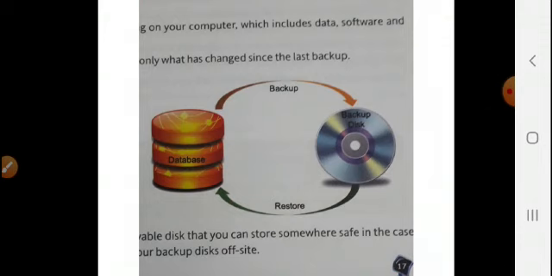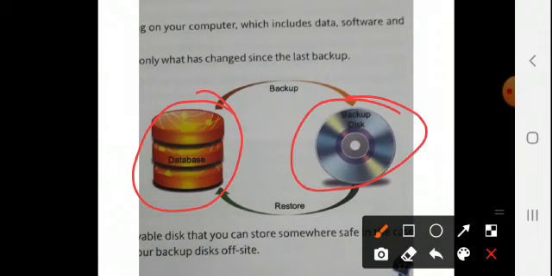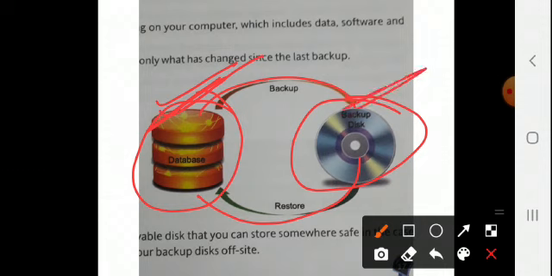So backing up we can see here in the picture also: the database, and here are the storage devices. Restore means, as we have studied, to copy the backup version of information back to its original location. This is the original location, and these are the storage devices.